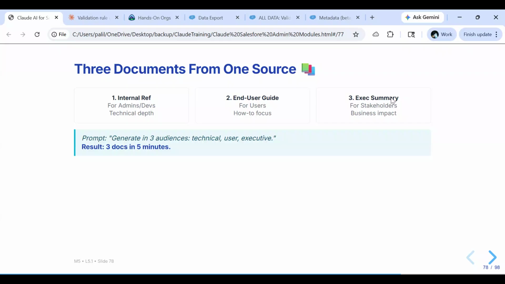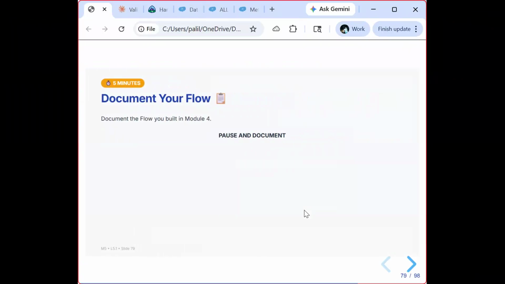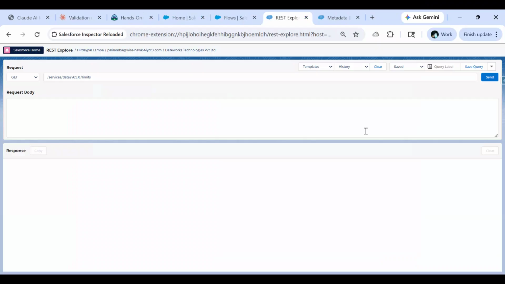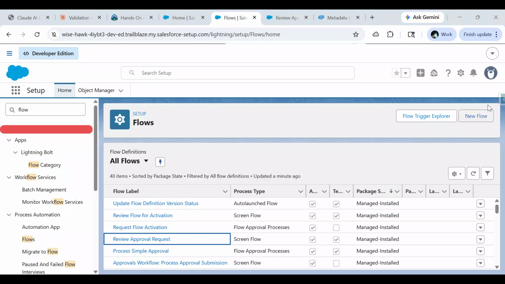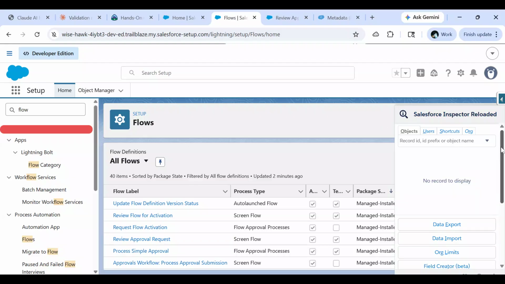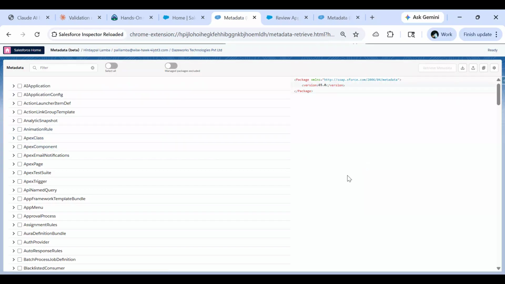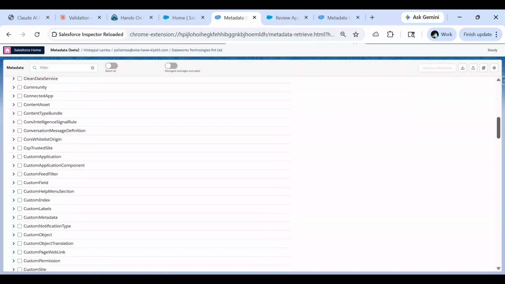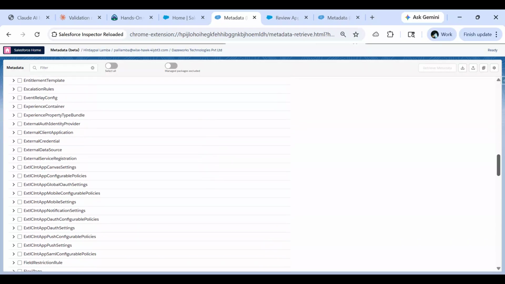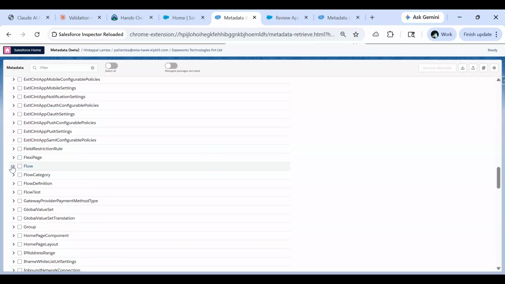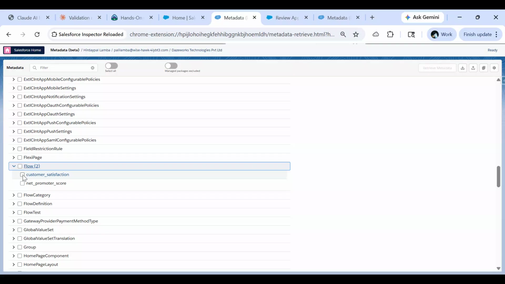Let's go back to our presentation. Similarly, let's try to document a flow. To do that, let's first go to a flow. For the flow also, we'll make use of Salesforce Inspector. We'll say download metadata. Over here, we will search for the flow. Let's take, for example, this customer satisfaction flow.